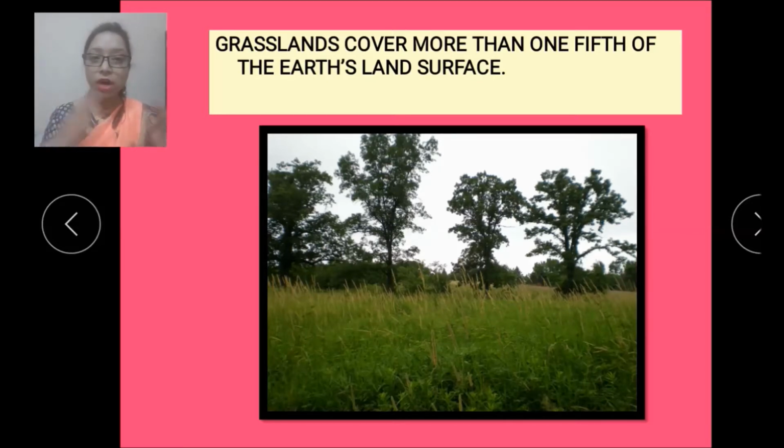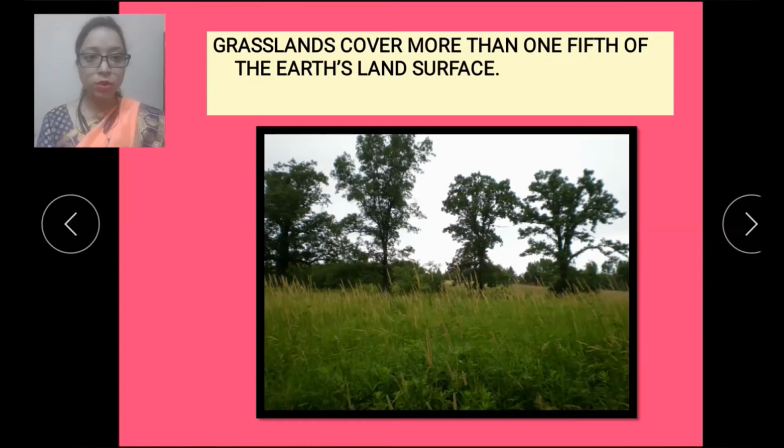You can see only a few trees and tall grasses. Grasslands cover more than one-fifth of the earth's land surface.